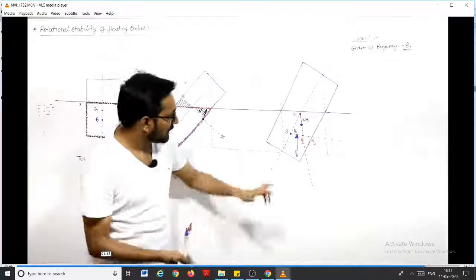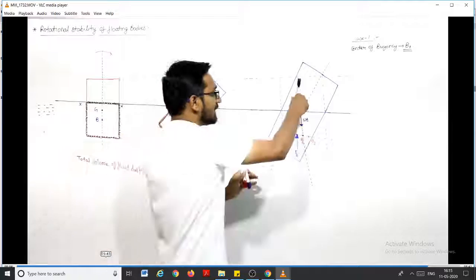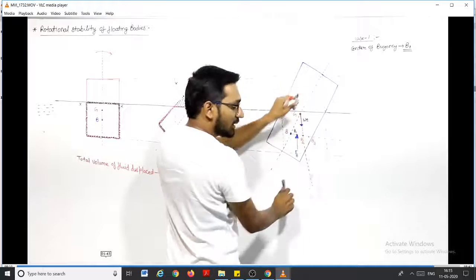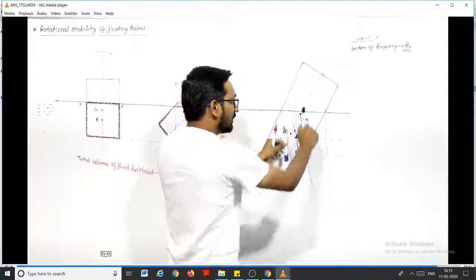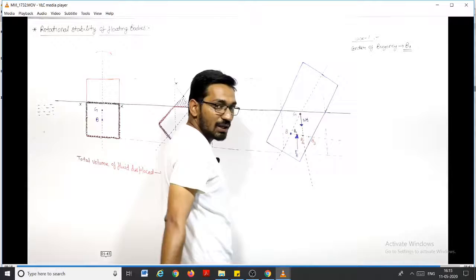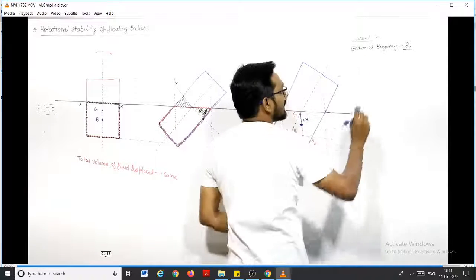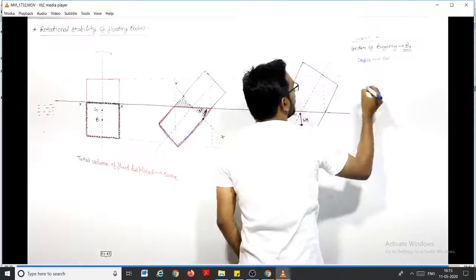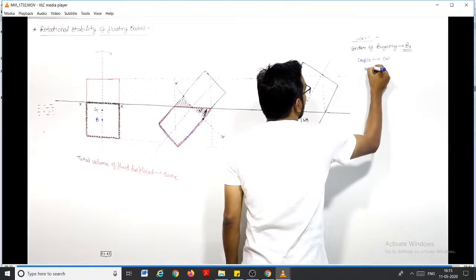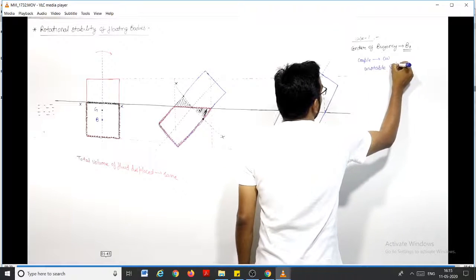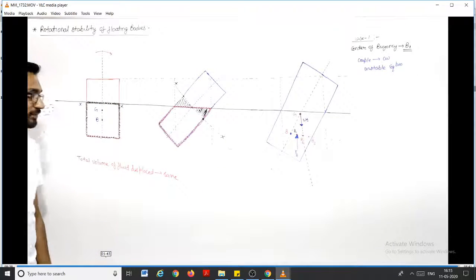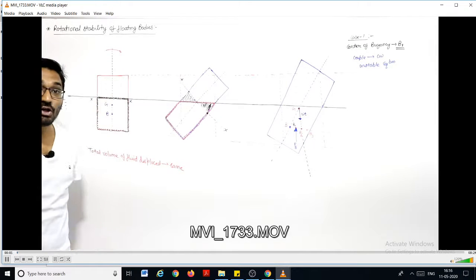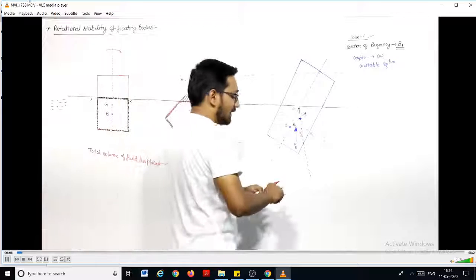You can see from here, if the center of buoyancy shifts to this point, with weight acting downward and the buoyancy force acting upward, it will give you a couple in the clockwise direction. So if the new center of buoyancy is at B1, the couple will be in the clockwise direction, and you can say it is an unstable equilibrium.